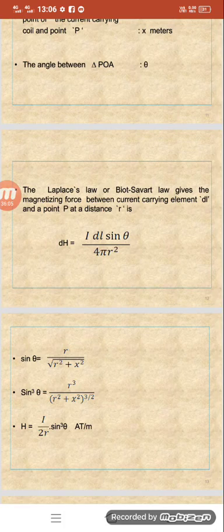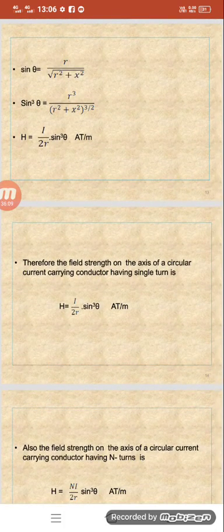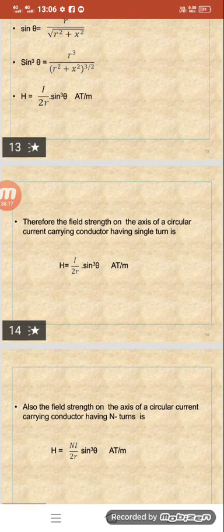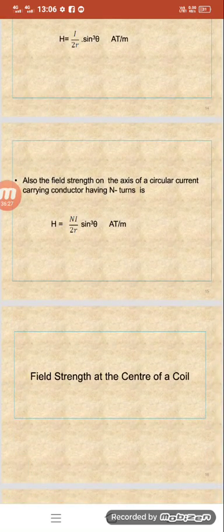Therefore, the field strength on the axis of a circular current carrying conductor having a single turn is H = I / 2R sin cube theta. For n turns, H = NI / 2R sin cube theta ampere turns per meter.